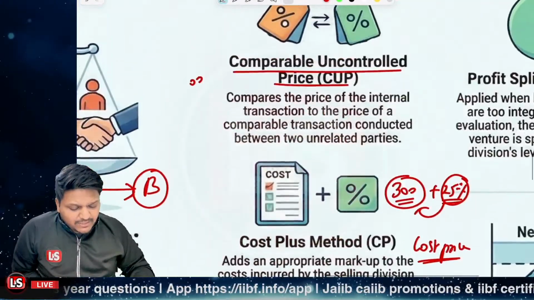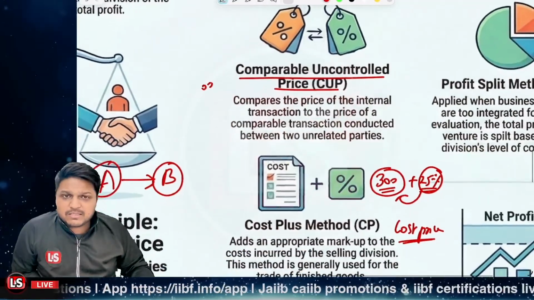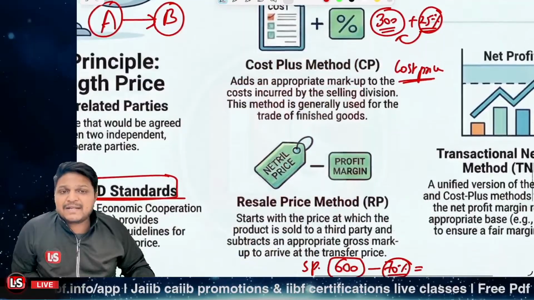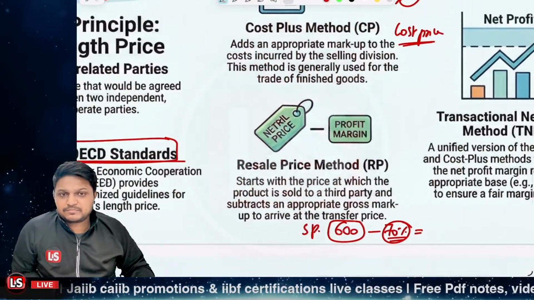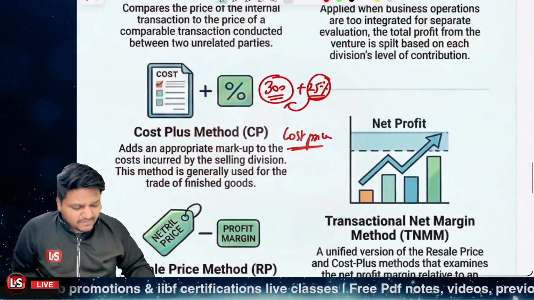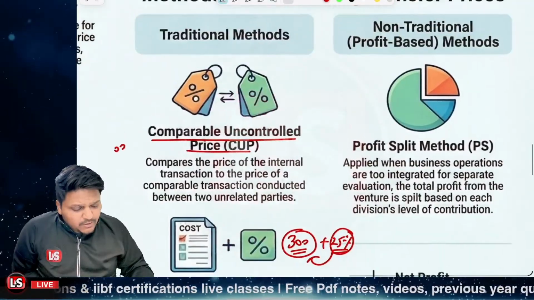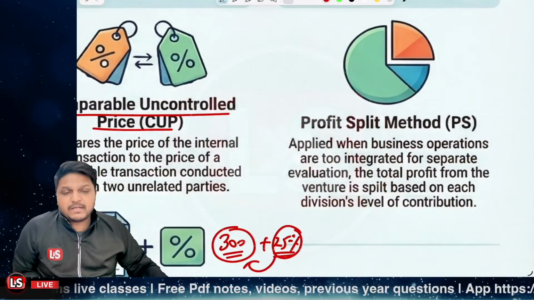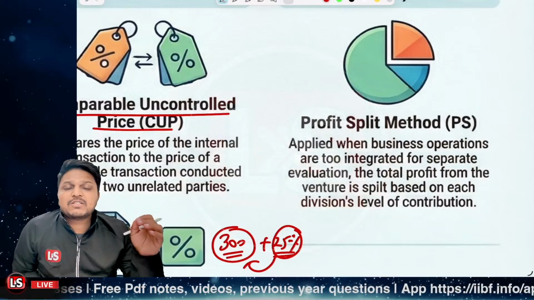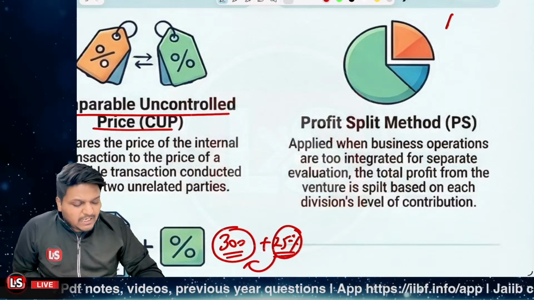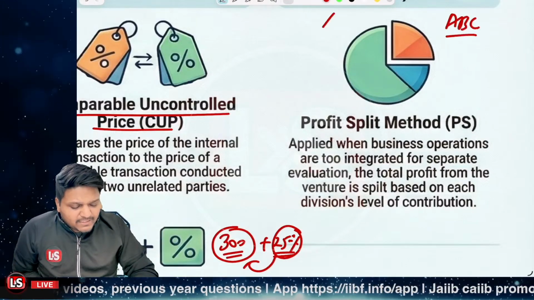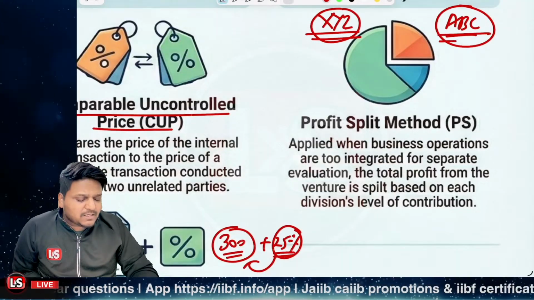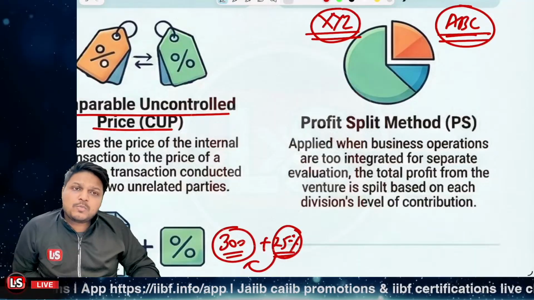So in the case of the traditional methods, we have three methods: comparable uncontrolled price, cost plus method, and the resale price method. Further, we have non-traditional methods also, and the first one is the profit split method. Now when the functions are very much integrated, let's say ABC firm and XYZ firm are sister concerns of the major company, and they are too much integrated.